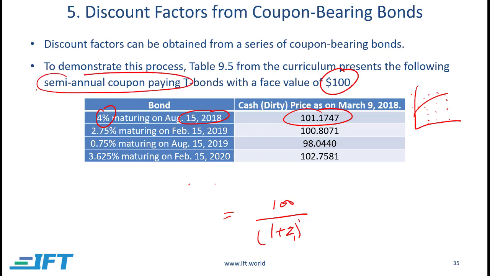And that's another thing, by the way. Government bonds are usually semi-annual. So 4% would be the annual, which means semi-annual I'll get 2%. So if I'm going to get back 100 plus 2, and right now the price in the market is 101.1747, then I can just work backwards and calculate that Z1. Depending on how much time there is between now, so this is March, to August, that's where my numerator is going to come in, and then I can work backwards and calculate, okay, what is the discount rate?